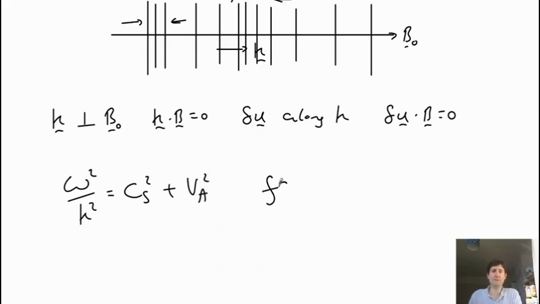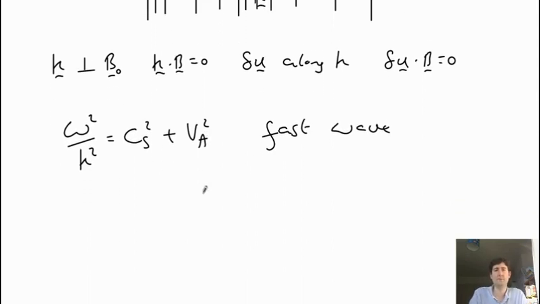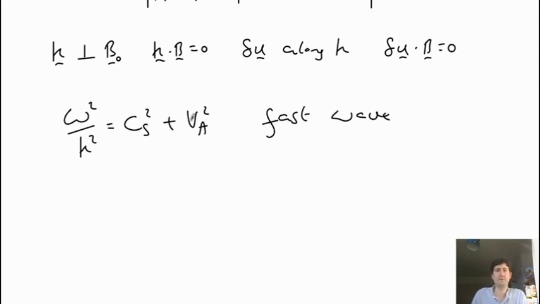And this is the fast wave. Essentially it's like a sound wave, except you're compressing the plasma fluid, which is where the sound wave part comes from, and you're also compressing the magnetic field. And so you end up with an Alfvén speed, because this is basically from the magnetic field pressure. So it's the thermal pressure and the magnetic field pressure that gives you this combined wave.